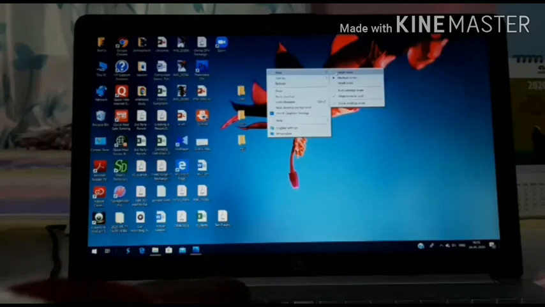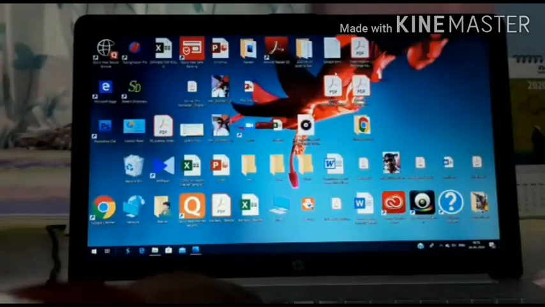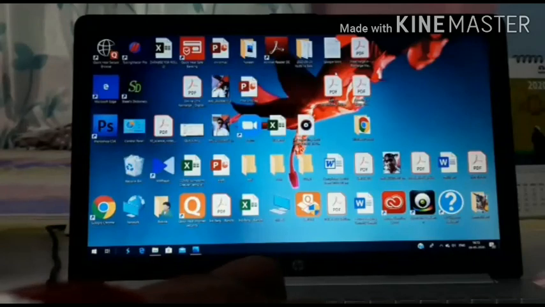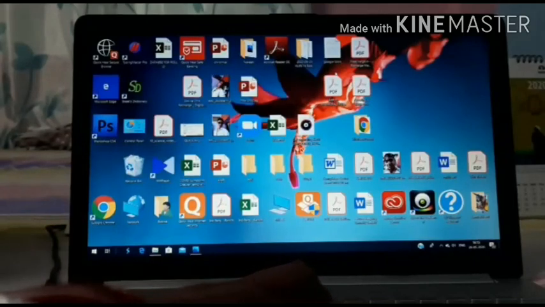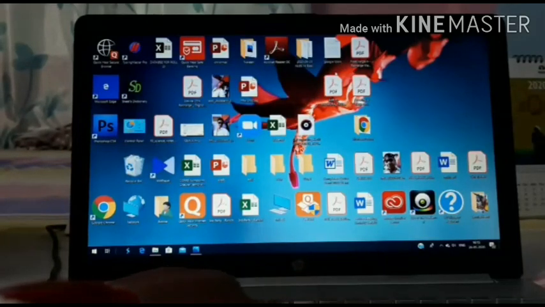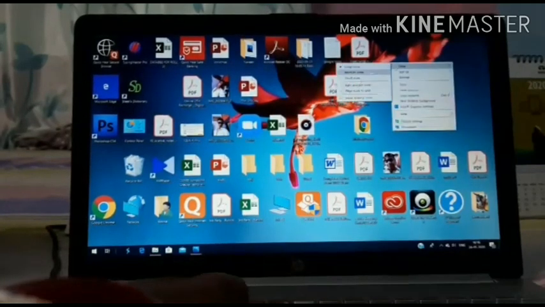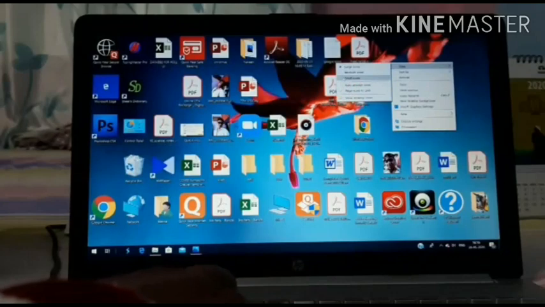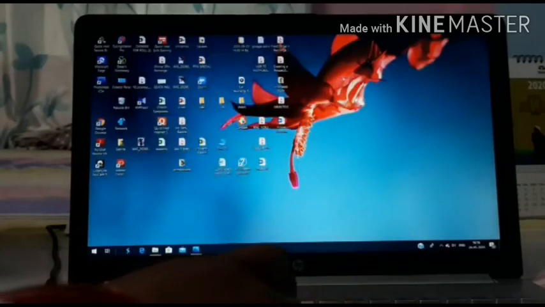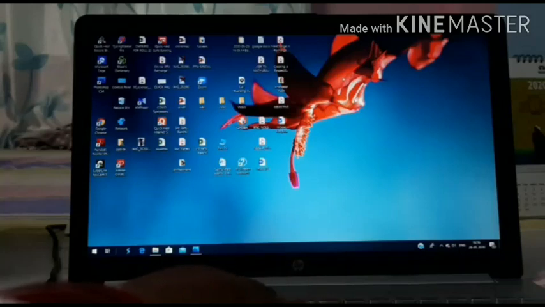Suppose I am clicking on the large icon. What will happen? All the icons become a little bit larger than earlier. If we click on the small icon, what will happen? It becomes quite smaller compared to the pictures which were coming earlier.